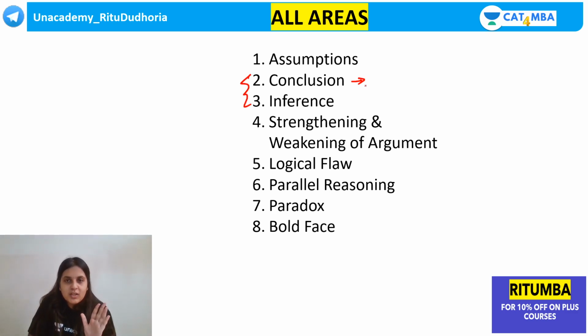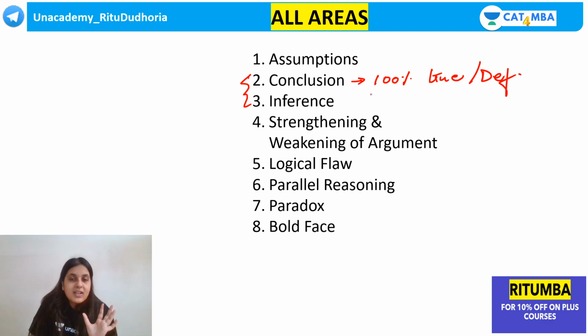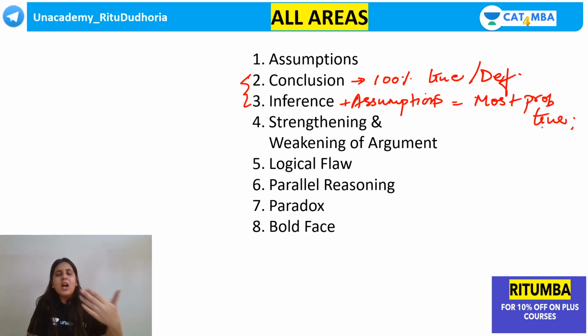बस ये समझो, हर this do you understand कि conclusion is something which is 100% true or which is definite. Inference can involve assumptions. Inference is something which is most, what you can say is it's most probably true. It is most probably true. It's not like you're making a wild guess ki 50-50 it could go this way. No. According to the data, celebration.